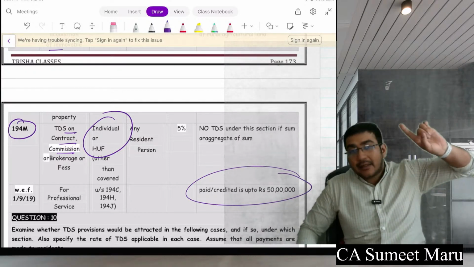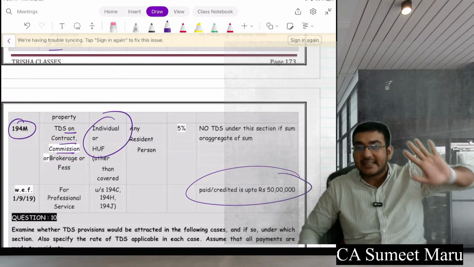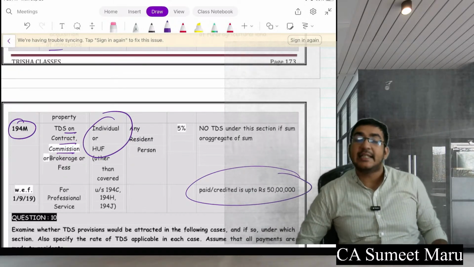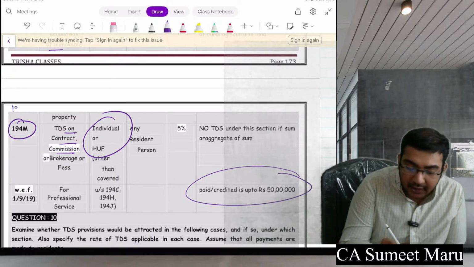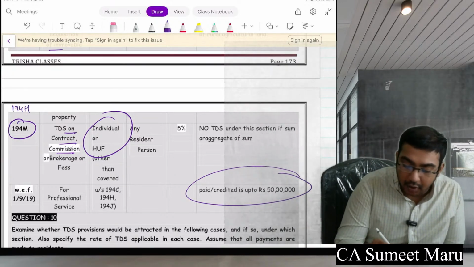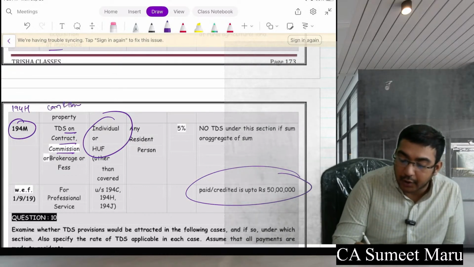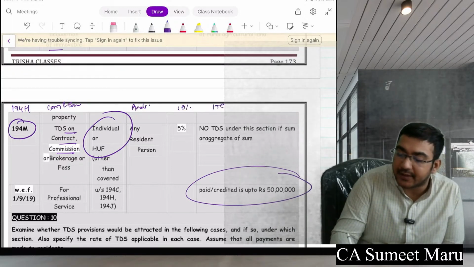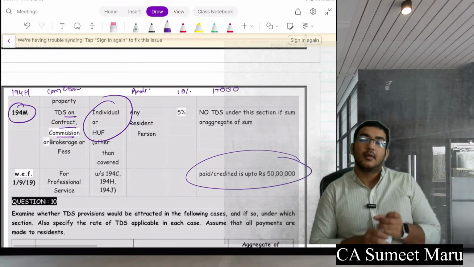But if audit was applicable last year to the person paying, the limit is only 15,000. Under 194H, he has to deduct TDS at 10%. So a comparable section is 194H, TDS on commission and brokerage. It was only for the person to whom audit is applicable. The rate was 10%, the limit was 15,000. Everyone clear?